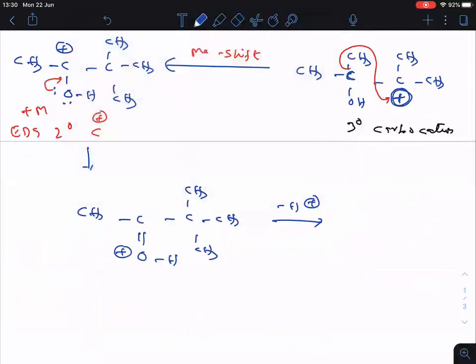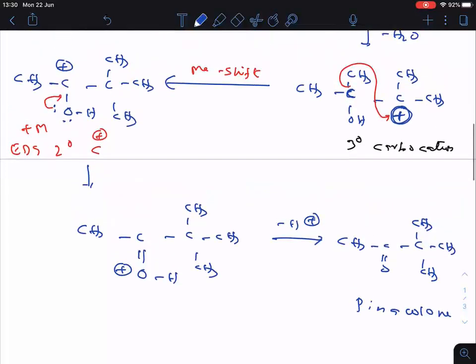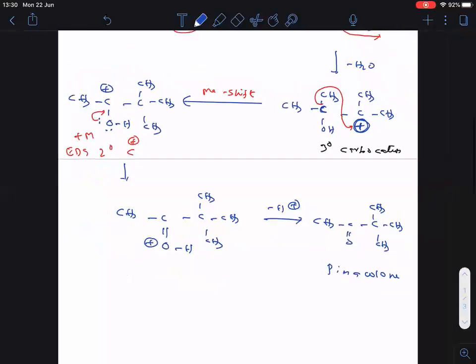So now what happened? CH3, C double bonded O, C, CH3, CH3, CH3. This is your pinacolone. Am I right? This is pinacolone. I hope you are able to understand this one. Clear, everyone? So please copy. I'll wait for some time.